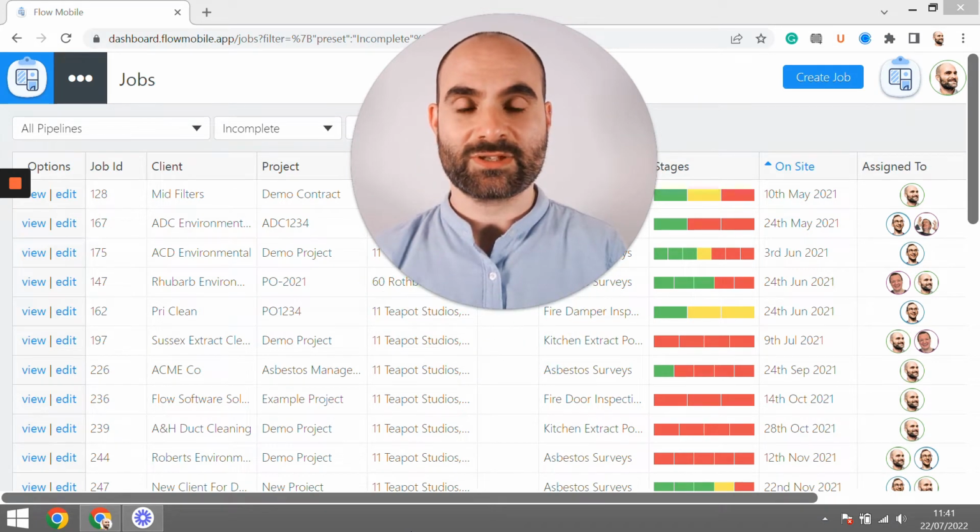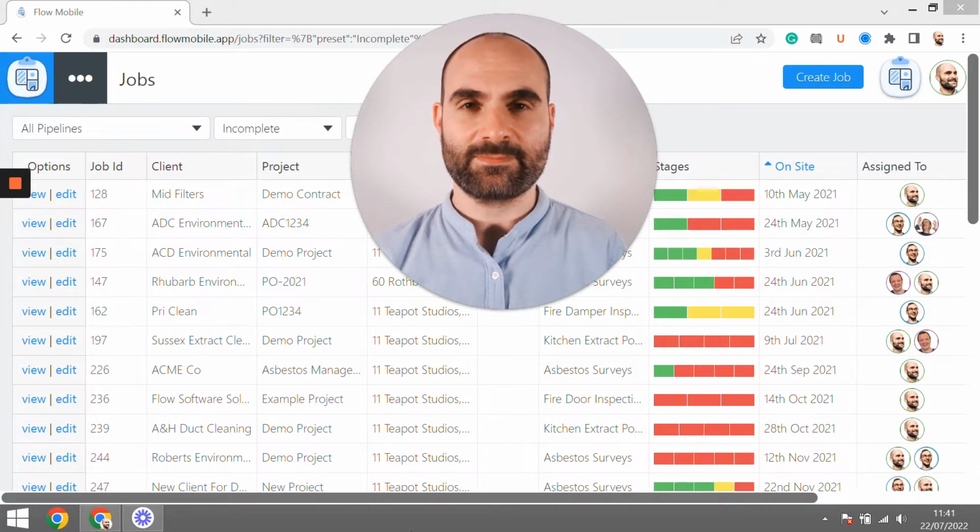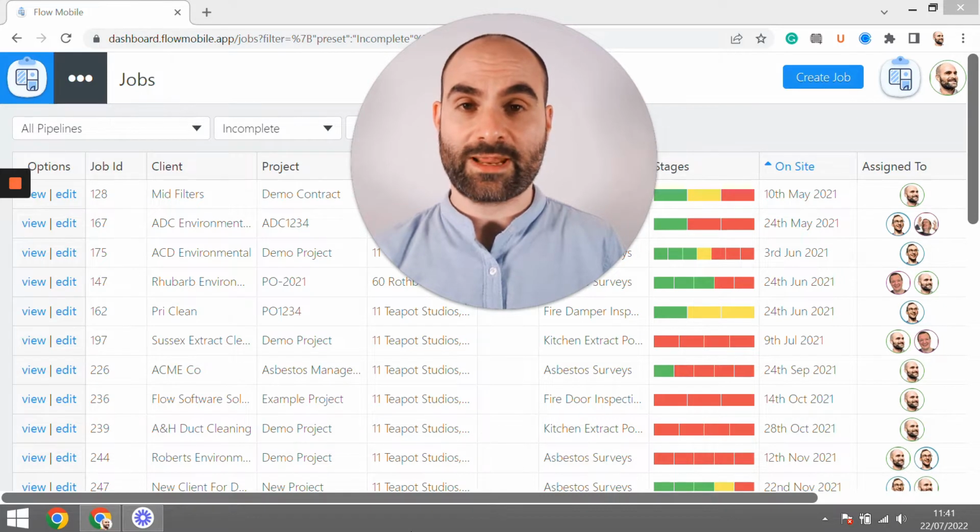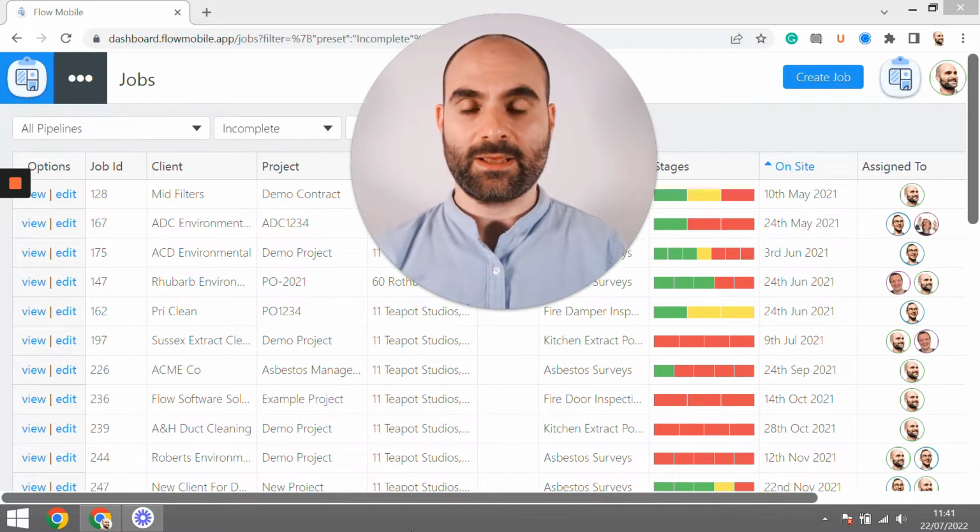You can create unscheduled jobs in those cases where perhaps a job opportunity has come in, but you don't yet know the site work date. So perhaps you've still got to firm this up with the client. In these cases, you want to log the job so you don't forget about it, but you're going to have to go back in and fill out that missing information.